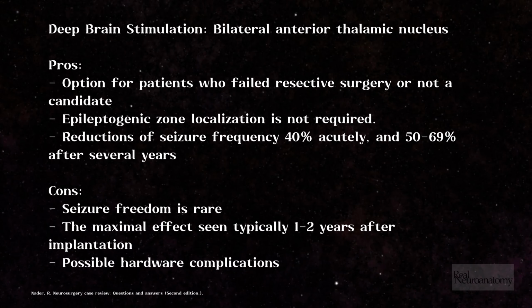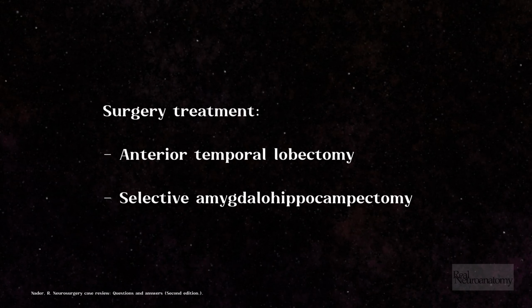Deep brain stimulation, bilateral anterior thalamic nucleus. Pros: option for patients who failed resective surgery or are not a candidate. Epileptogenic zone localization is not required. Reductions of seizure frequency of 40% acutely and 50 to 69% after several years. Cons: seizure freedom is rare. The maximal effect is typically seen 1 to 2 years after implantation. Possible hardware complications.